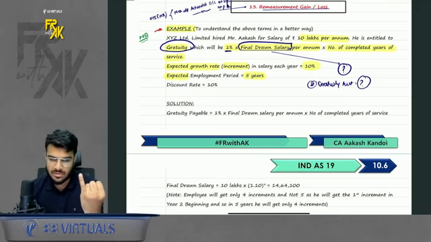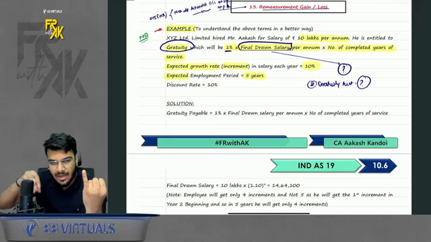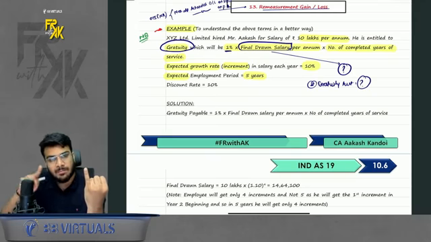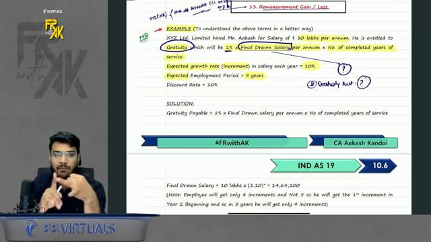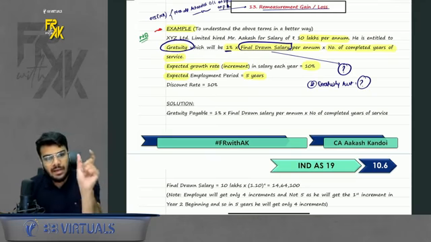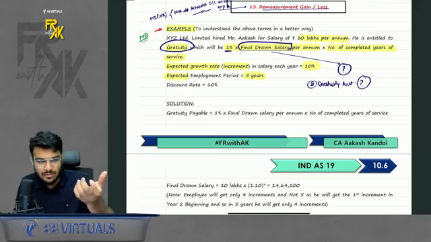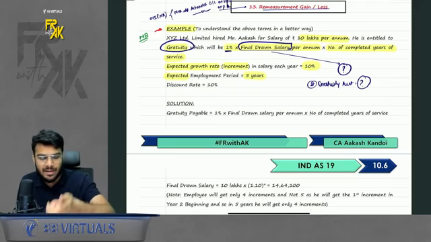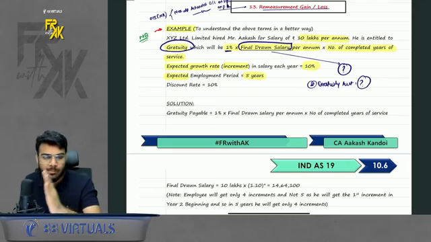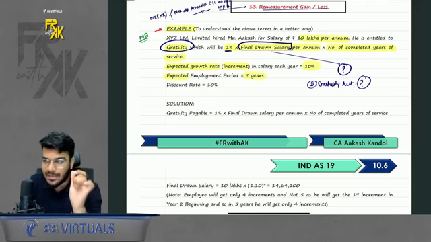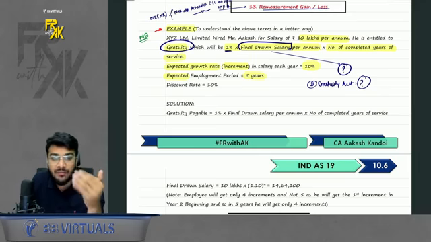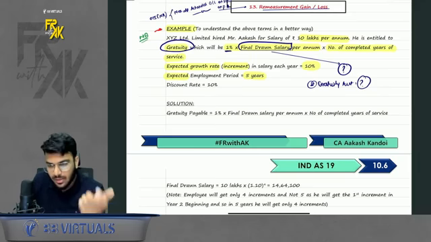What is current service cost? The expenditure of the current year is current service cost. It goes in employee benefit expense, profit and loss. Second, what is defined benefit obligation? The payable amount for the current year which is going to be paid in future. That payable we create, that payable is defined benefit obligation, shown on the balance sheet liability side. Third item is interest cost. It is nothing but the unwinding you do. That interest goes again in employee benefit expense, profit and loss account.